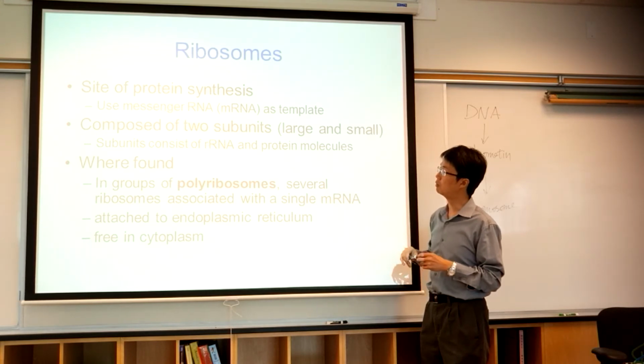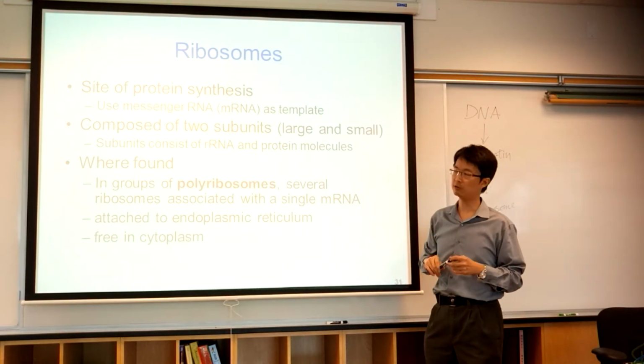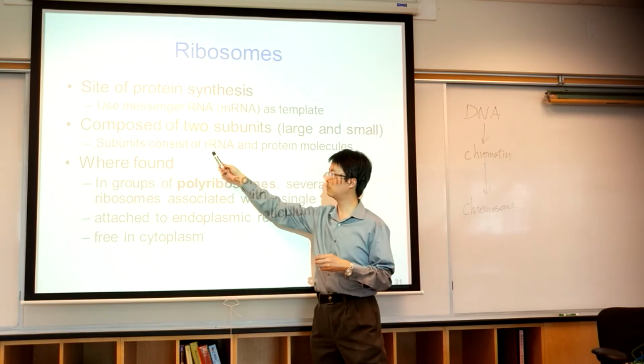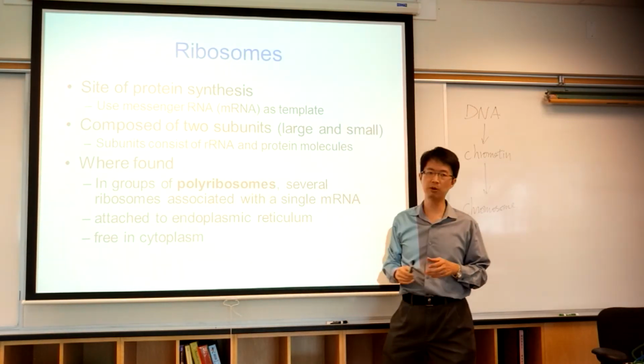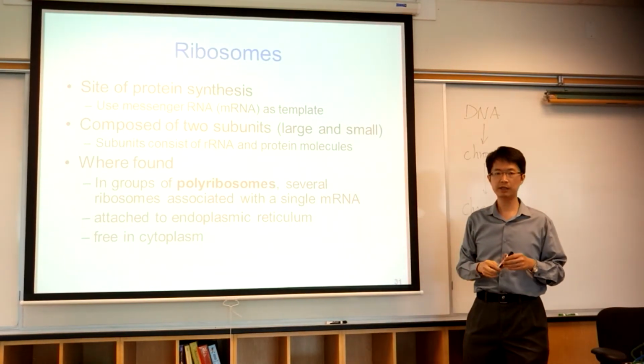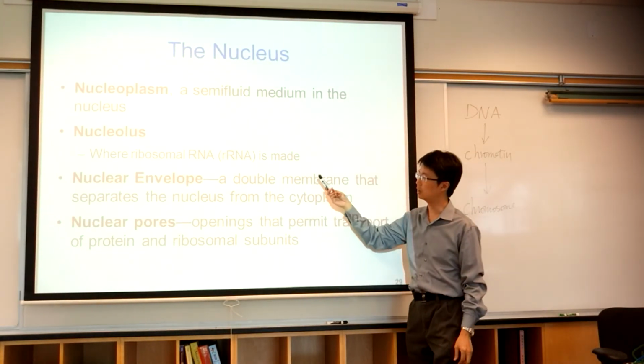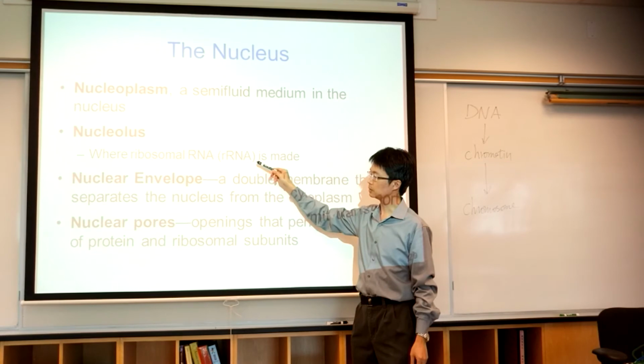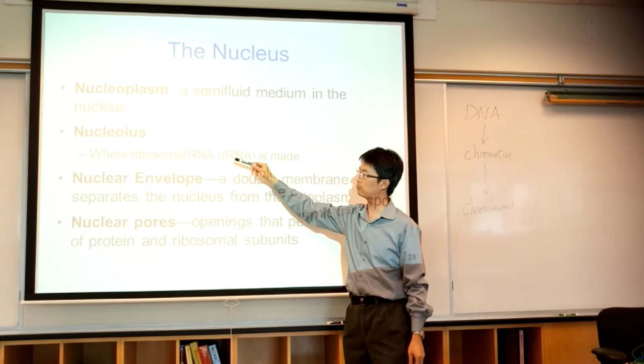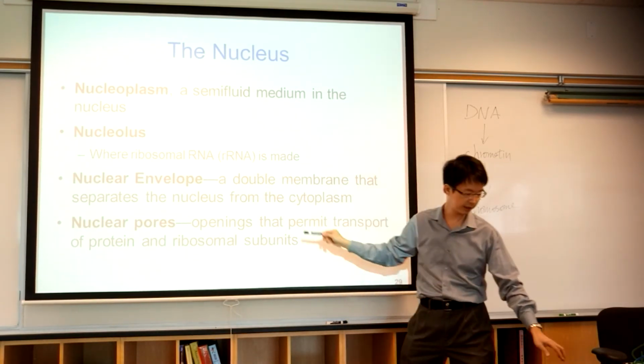The ribosome is made up of what? Ribosome is made up of rRNA, ribosomal RNA. Where did we see it before? Remember, we see it here. So nucleolus makes ribosomal RNA.